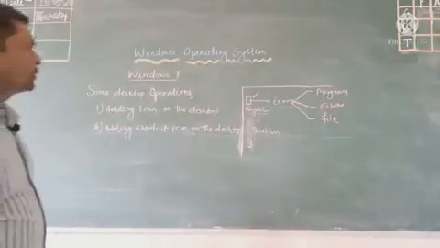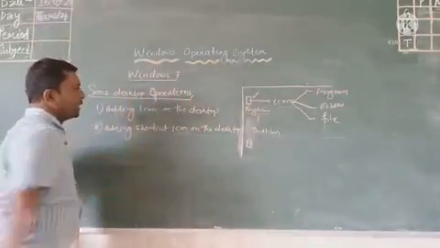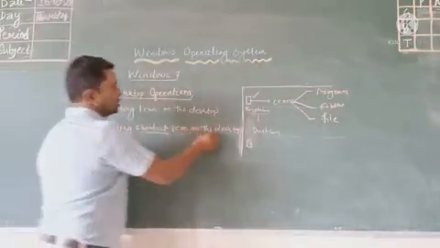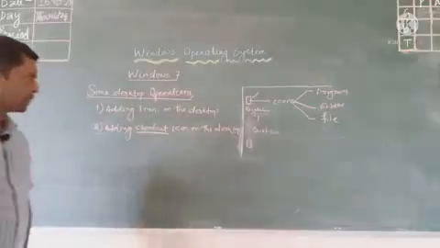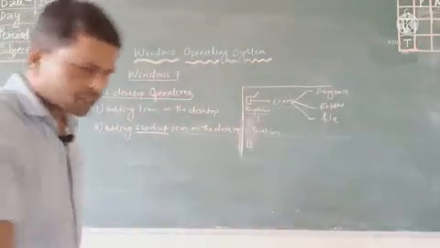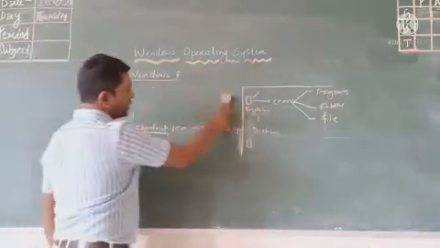There are two desktop operations we do frequently: adding an icon on the desktop and adding a shortcut on the desktop. First, adding icons on the desktop.